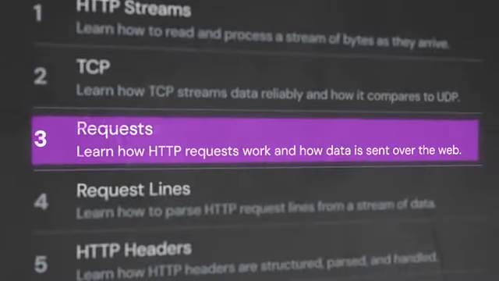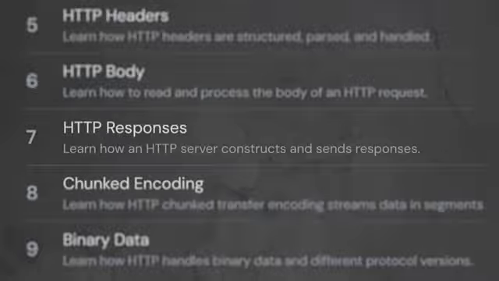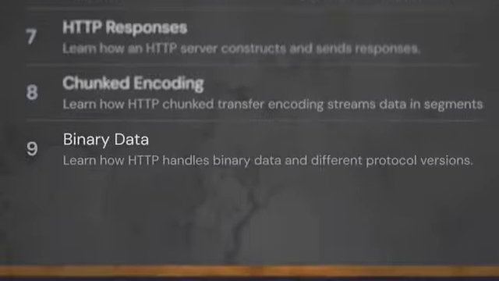Then he'll cover the structure of HTTP requests, breaking down the request line, the header, the body, but he's not just going to explain all this stuff. Again, he's going to build the parsing logic and server from scratch with you. Our server is gonna be able to read from a connection byte by byte in real time. Anyways, then we'll move on to HTTP responses and even get into some of the more advanced stuff you can do with HTTP, like chunked encoding and binary data. We'll even serve an entire MP4 video directly over our TCP connection. So there's a lot of really cool stuff in this course.